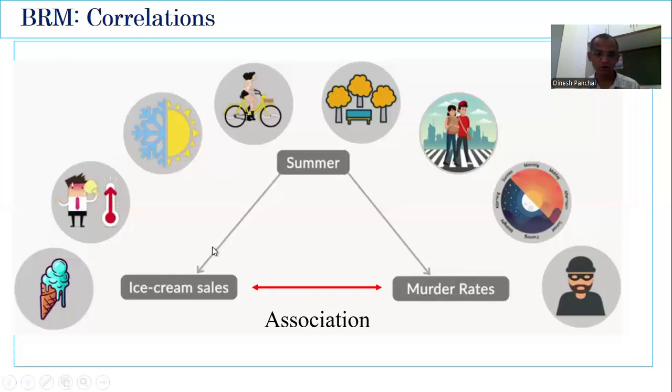Now here you can see the arrow. What I'm putting up is a two-tip arrow. I'm not saying that one is affecting the other or vice versa. Here I'm putting a one-tip arrow. That is because of the summer, ice cream sales are more. Similarly here, because of the summer, the days are longer. Since the days are longer, the criminal gets more time to conduct crime, and that's why the murder rate is higher. That's the first clarification which I thought I'd bring in before we go to SPSS.